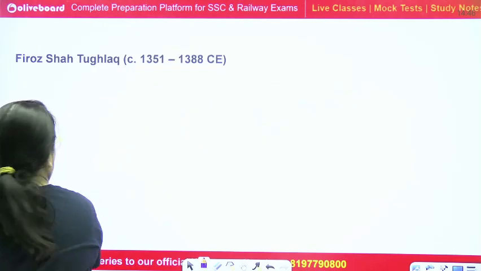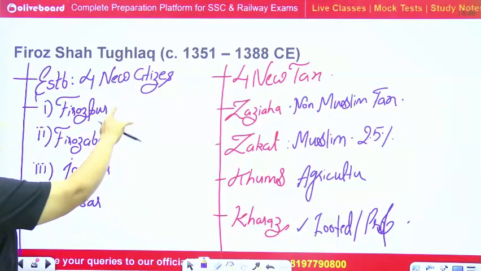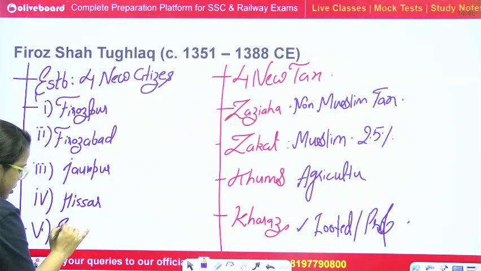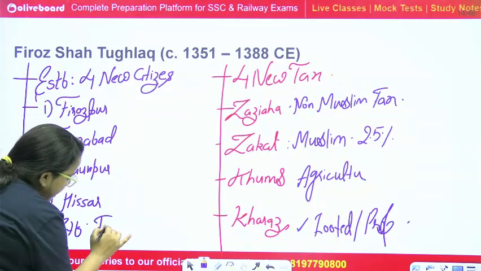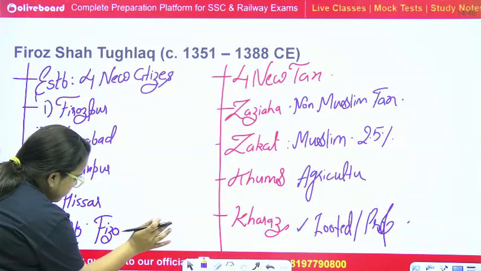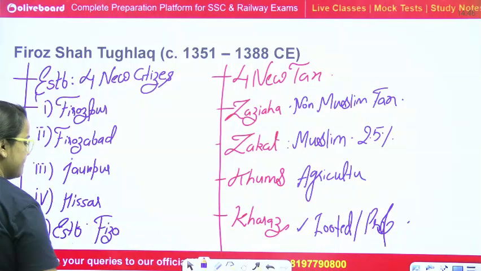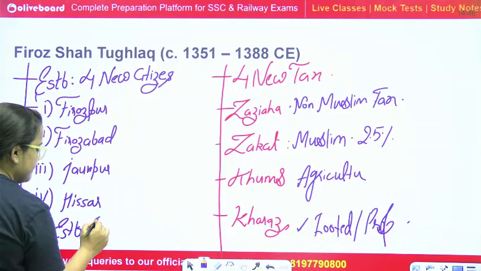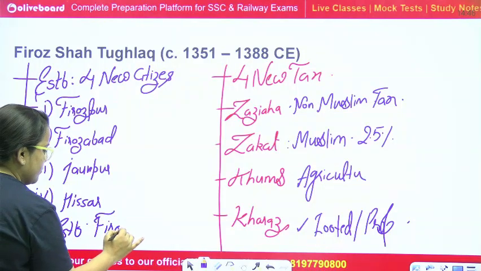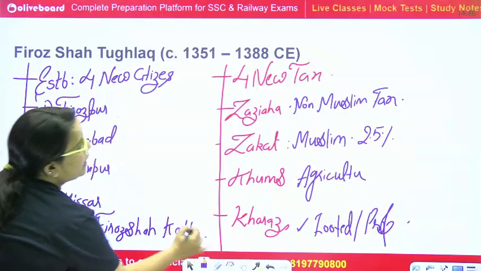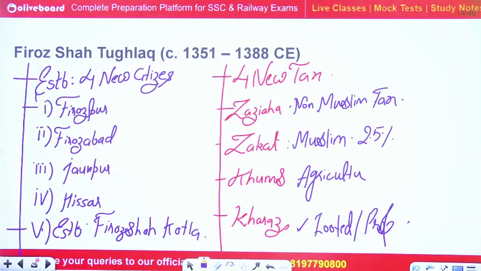Again, he built these 4 cities. He also established Firoz Shah Kotla. Remember Firoz Shah Kotla? You have heard this word. Okay, Firoz Shah Kotla. Then after, if we talk about the construction part,